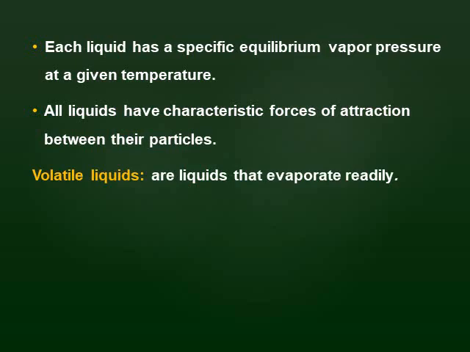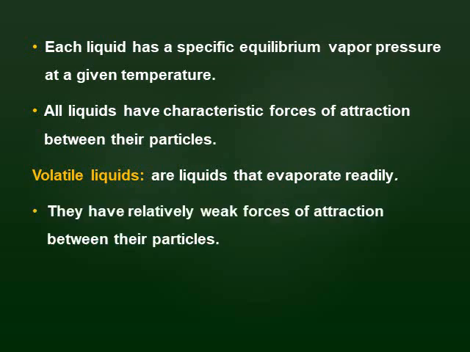Some liquids, we call them volatile liquids, can evaporate readily or easily. Like ether, like alcohol, they can evaporate easily. If you put some alcohol on your palm, you notice that it evaporates easily, like perfume. While if you have drops of water on your hand, they evaporate less readily than volatile liquids. So volatile liquids are liquids that evaporate readily.